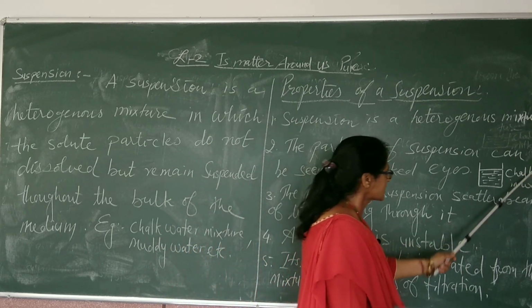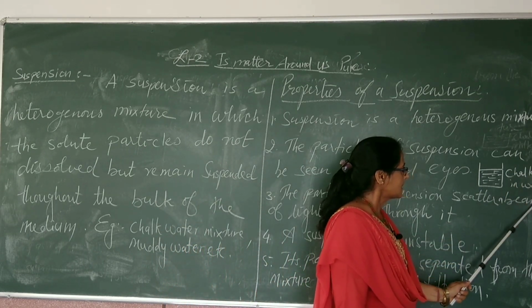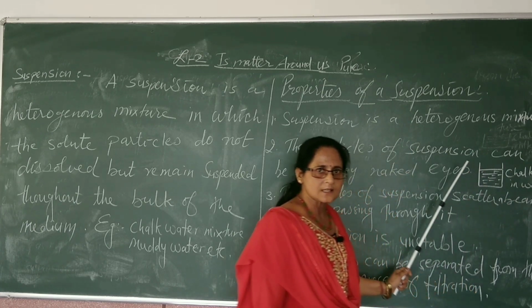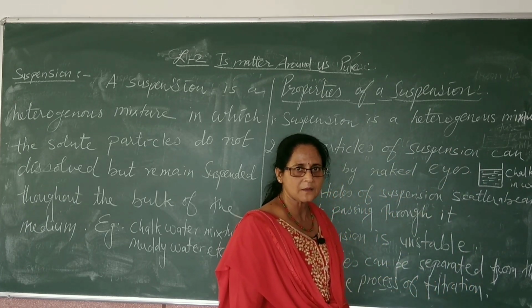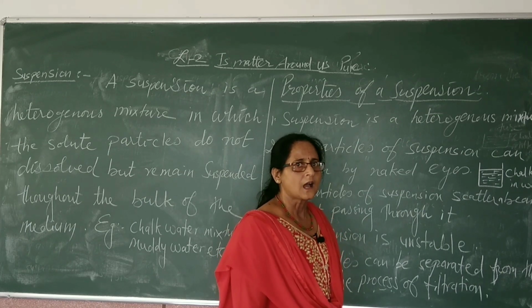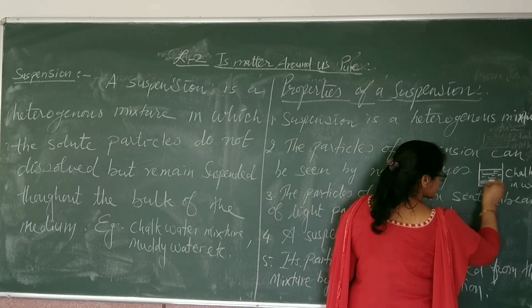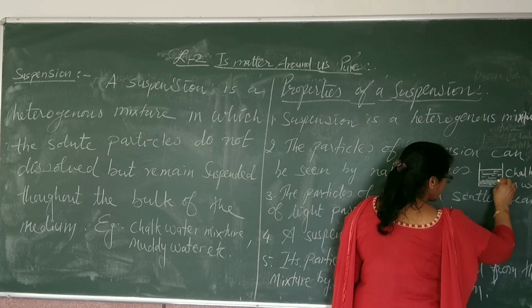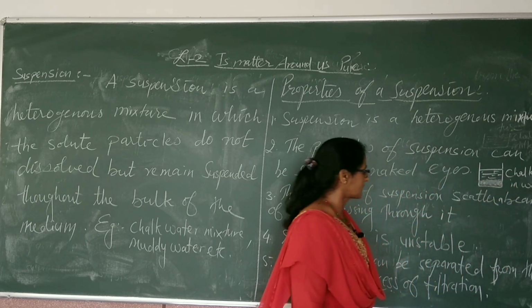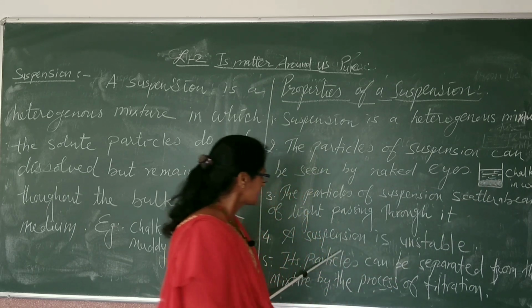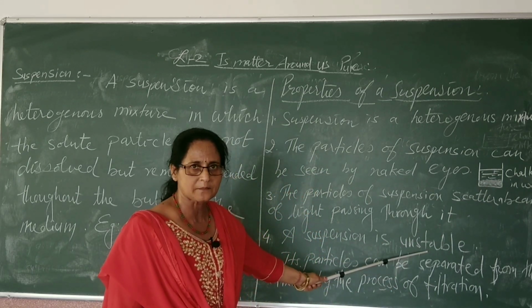If the suspension of chalk powder and water is kept for some time undisturbed, then after some time the chalk powder settles down at the bottom of the beaker. So the suspension is unstable.